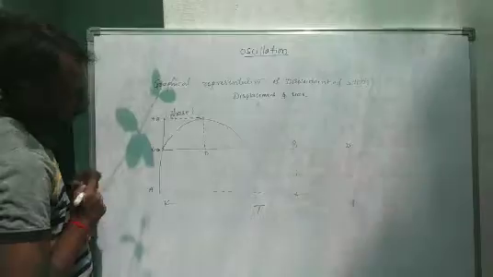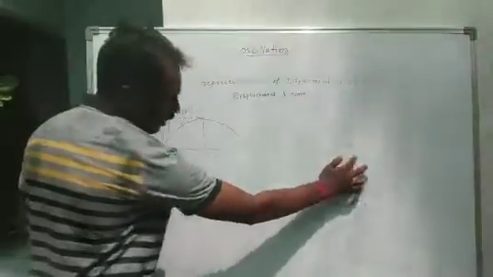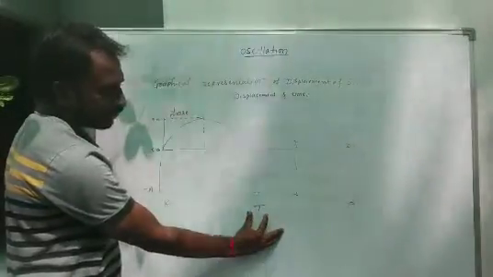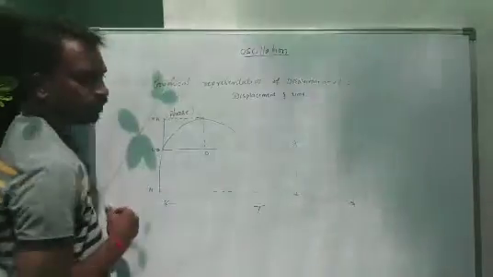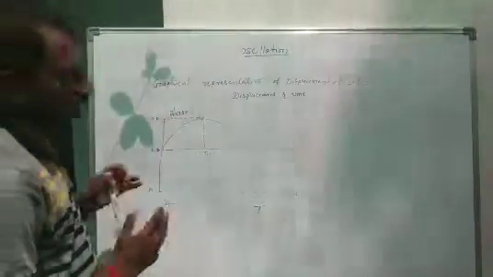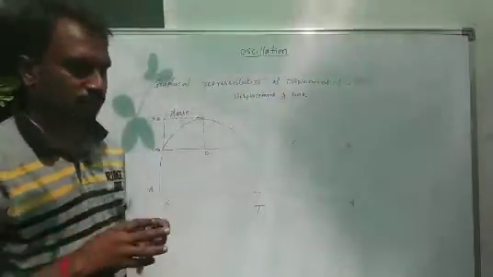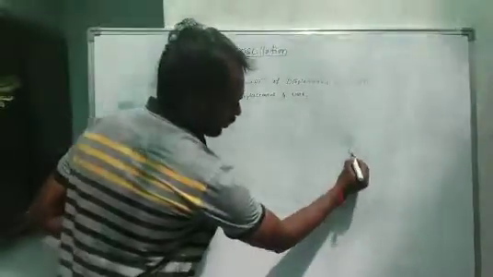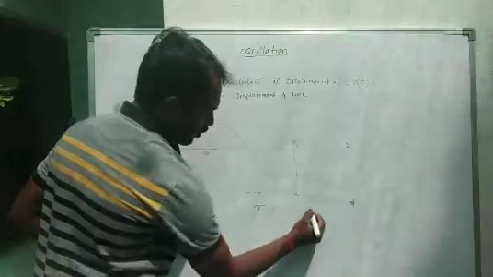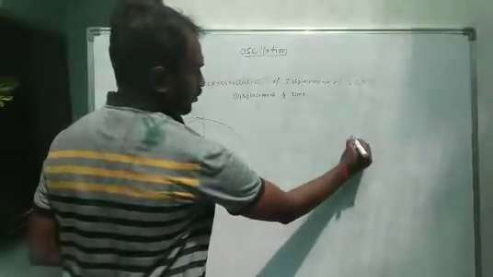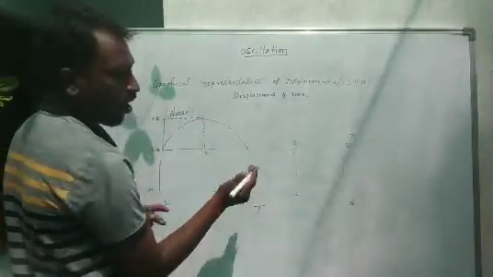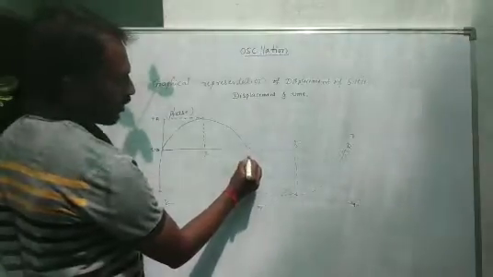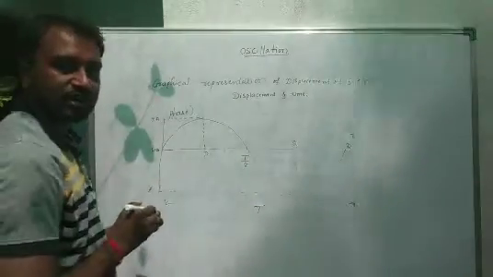Okay, so here from O to R, the total time we consider as T. Here we have to divide it into parts of the time period. So the total time is T. And this one is half of a time period, which means T by 2. Half of a time period is T by 2.